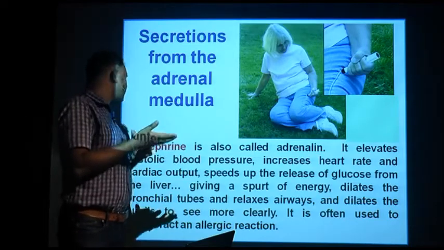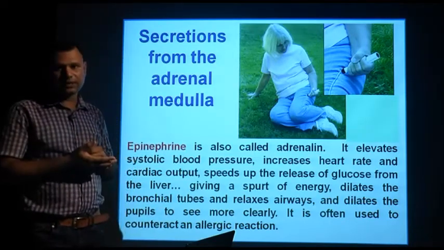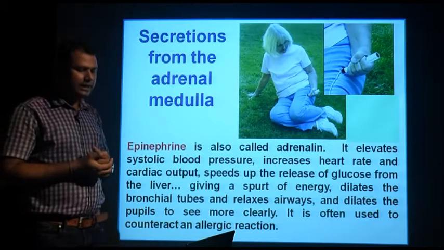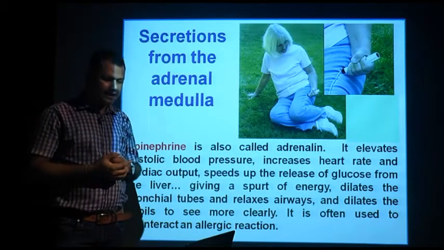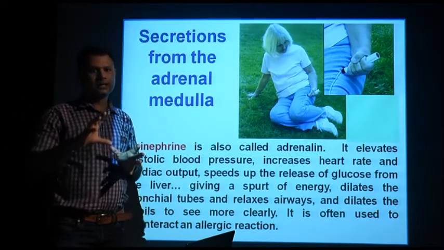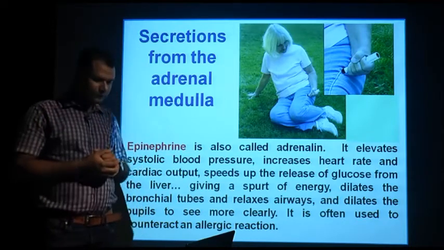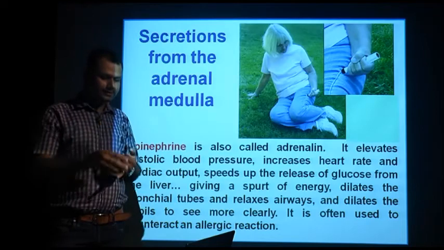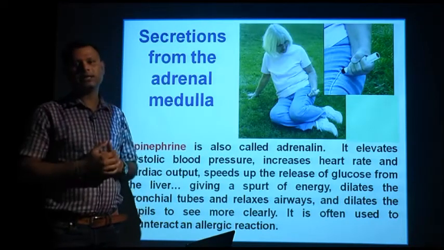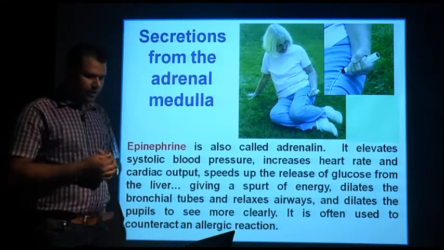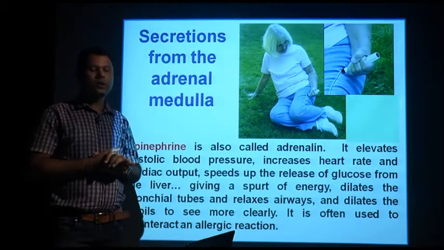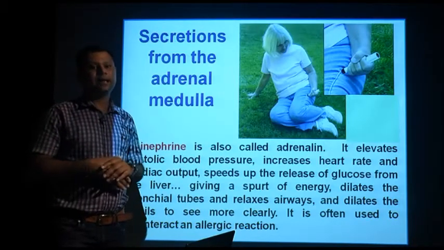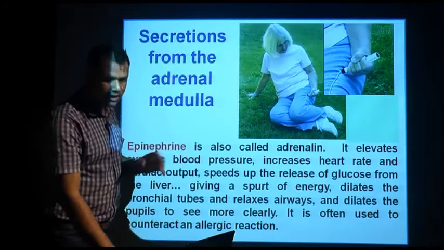It elevates the systolic blood pressure, increases the heart rate and cardiac output, and speeds glucose transfusion to the cells, giving instant energy to the individual. It is often used to counteract allergic reactions in some individuals.